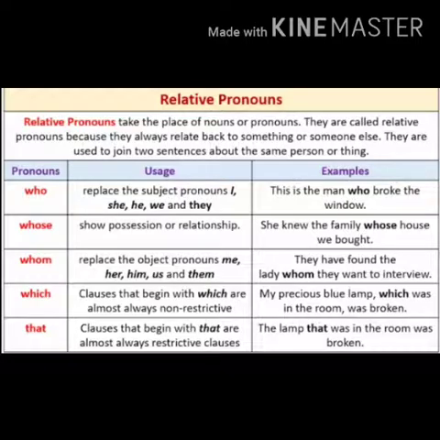For example, they have given some relative pronouns here. Who will replace the subject, that is I, she. For that you can use who. For example, this is a man who broke the window.